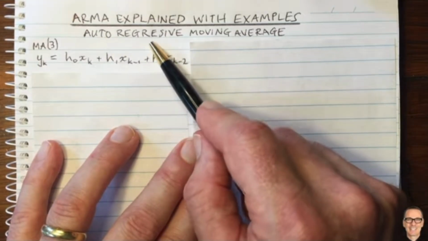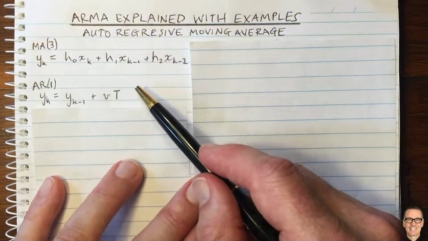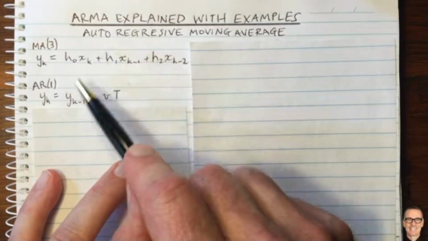So now let's think about the autoregressive part of ARMA. Well, what does that refer to? It refers to an equation where the value at the next...